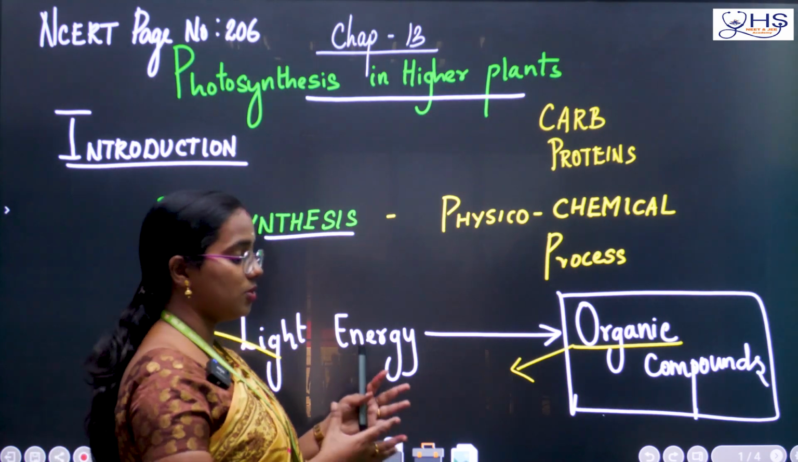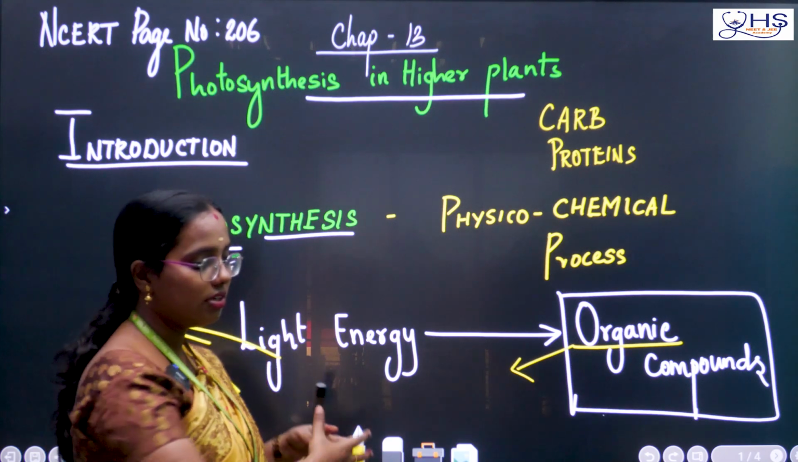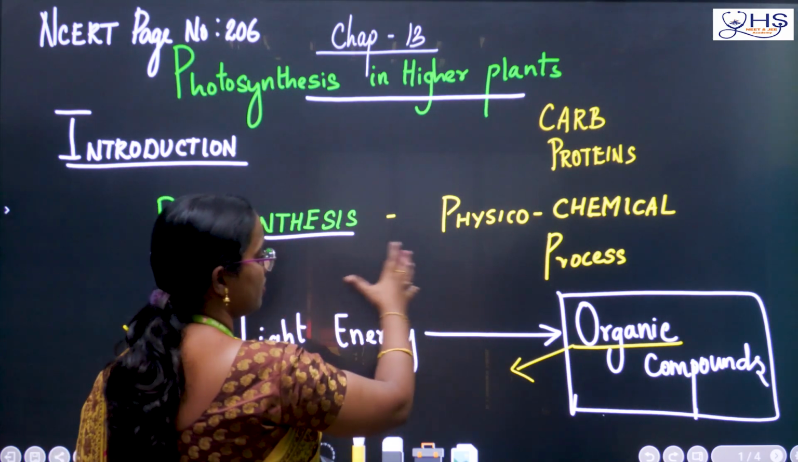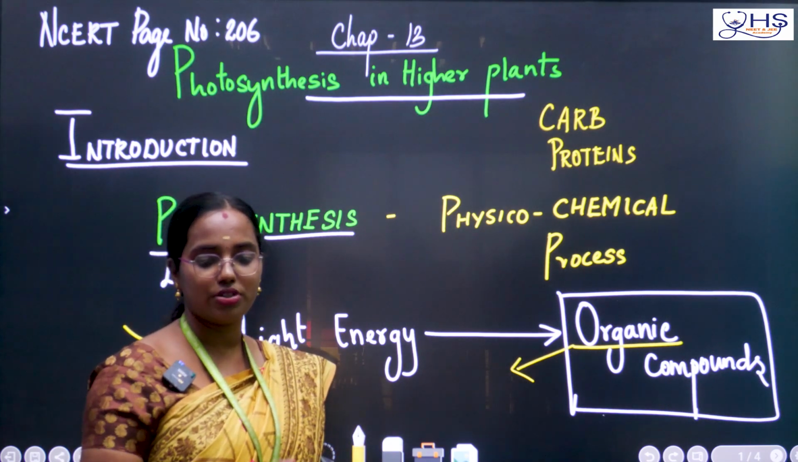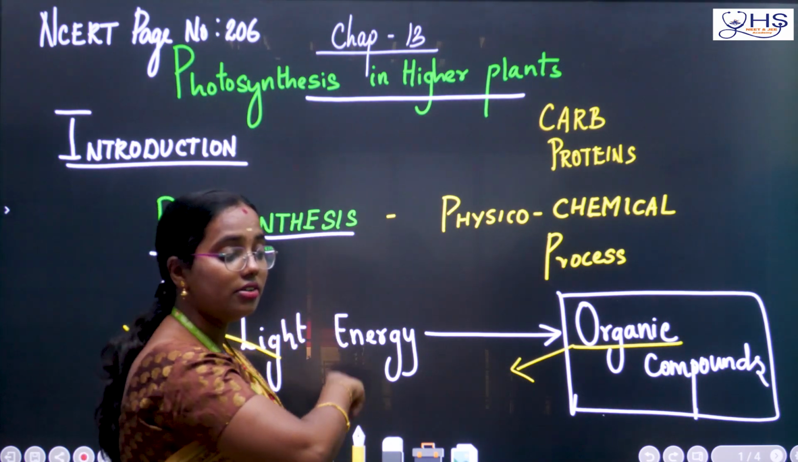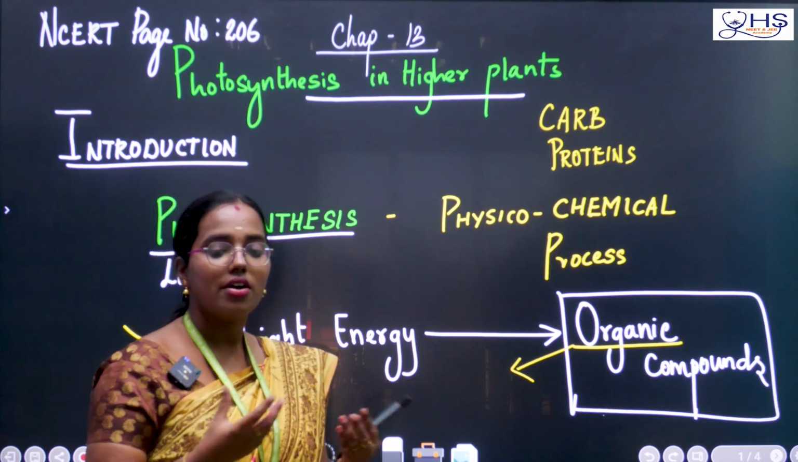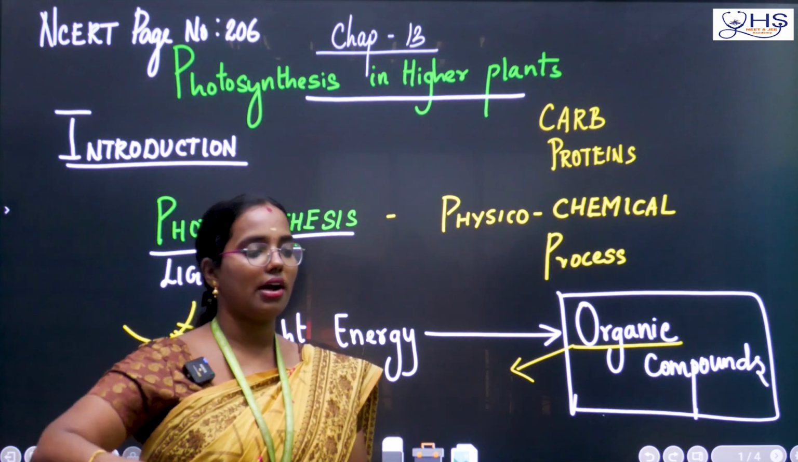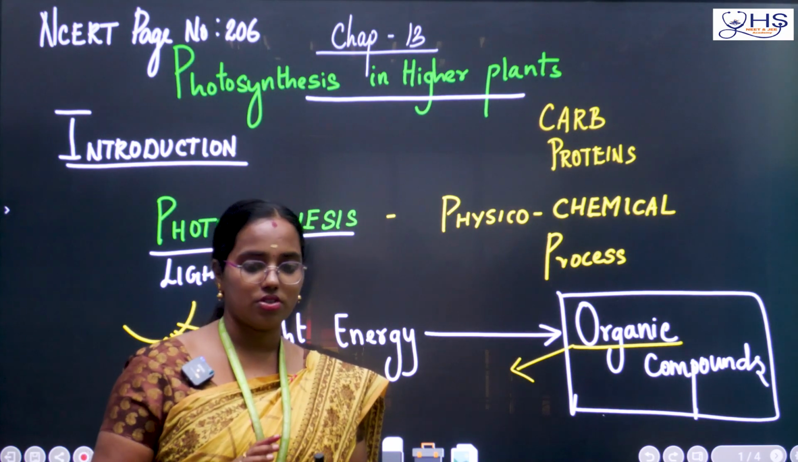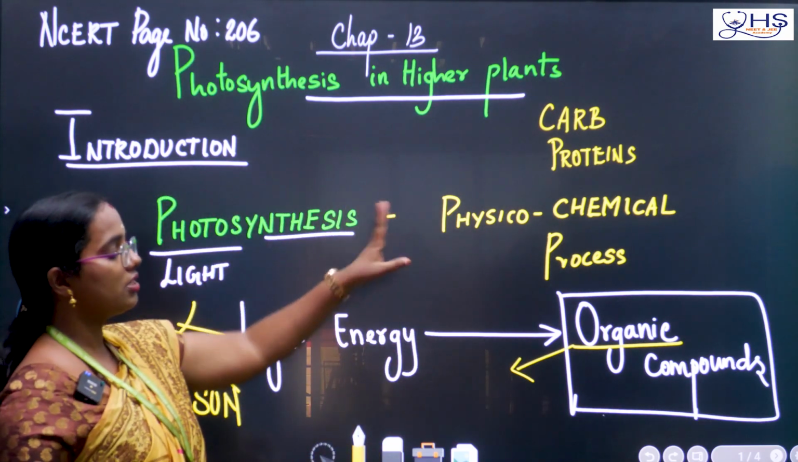So that's why they are not saying only glucose. They could have directly said light energy produces glucose, but they didn't. They are saying organic compounds. In NCERT, they say the light energy is used to produce organic compounds. The reason: the word organic compounds is an umbrella term. Below that you can add many other compounds, here proteins and carbs.